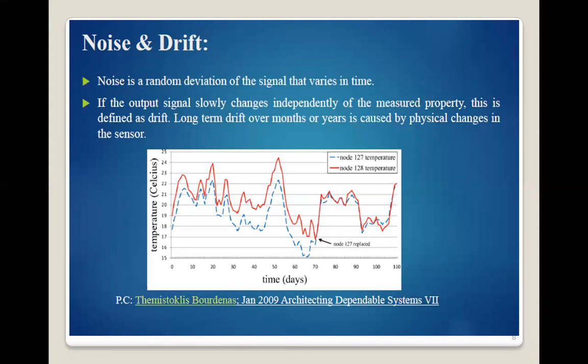So the error produced due to this type of physical change is called drift.